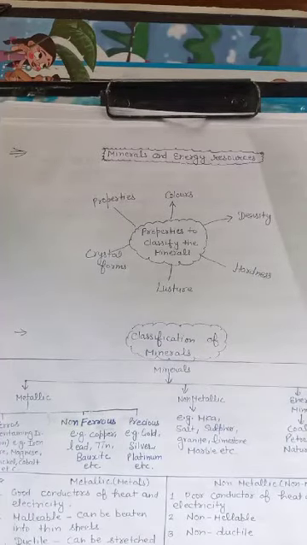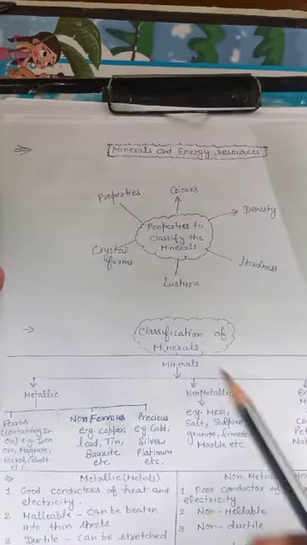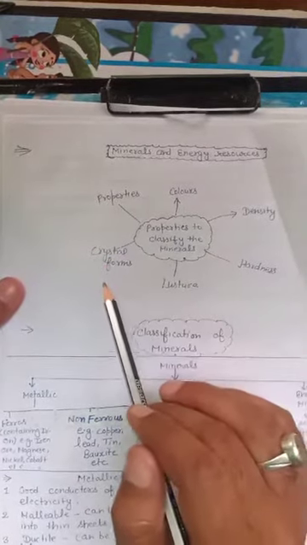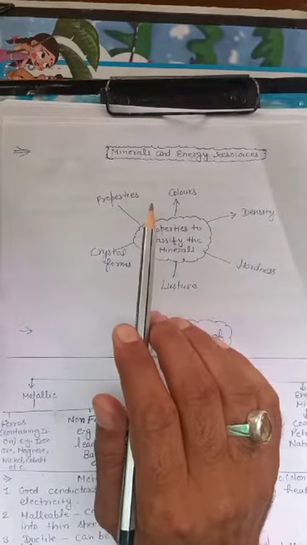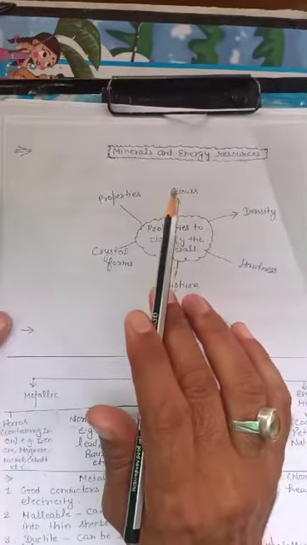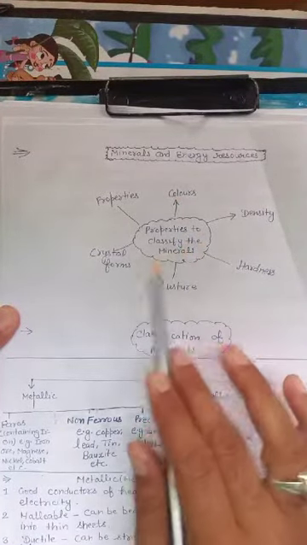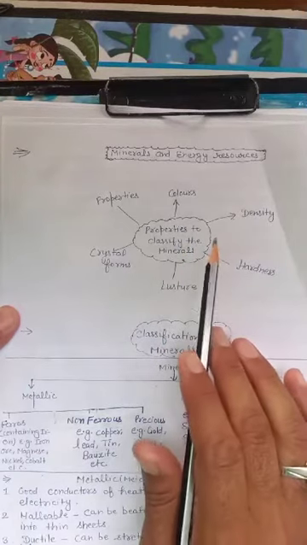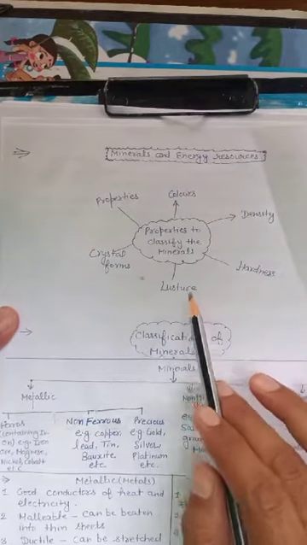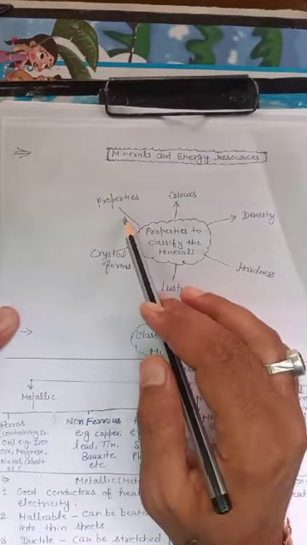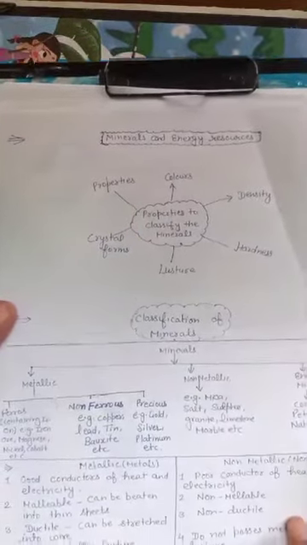Good morning, students. Today we start the next concept of the fifth chapter, minerals and energy resources. In the previous section, we discussed minerals and their occurrences. Now let us see on which properties we can classify the minerals: density, hardness, luster, crystal form and properties.